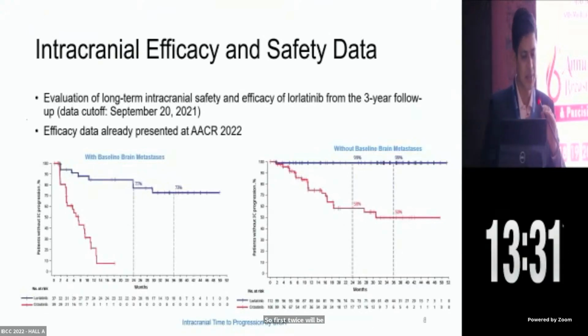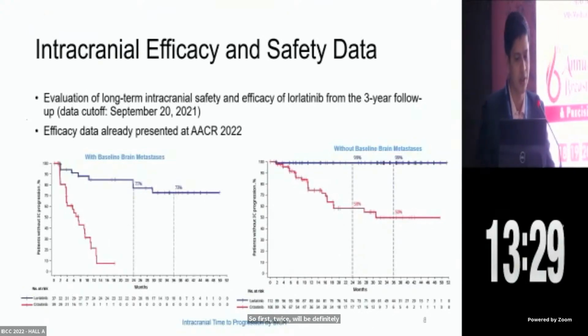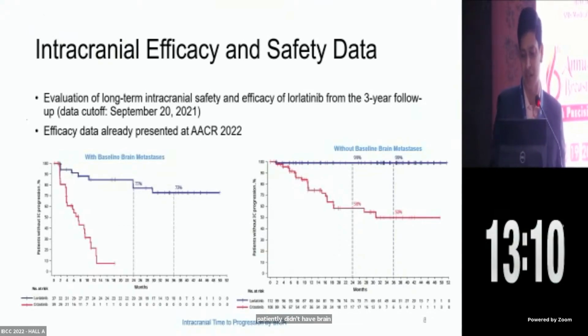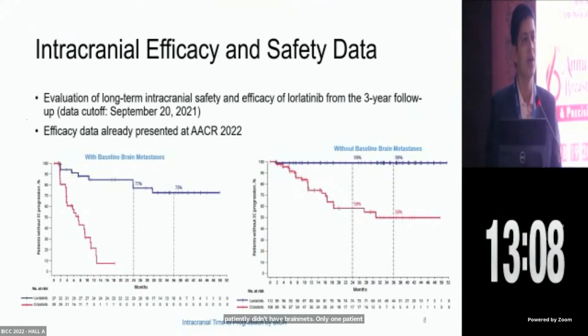Okay, so it seems that the choice of drug is shifting from other drugs to lorlatinib with the availability of data. And this is the ESMO 2022 data, which has also been highlighted by Venival sir, which showed that at 3 years, among patients who didn't have brain mets, only one patient developed brain mets. So that is very, very impressive, actually. That is very important.